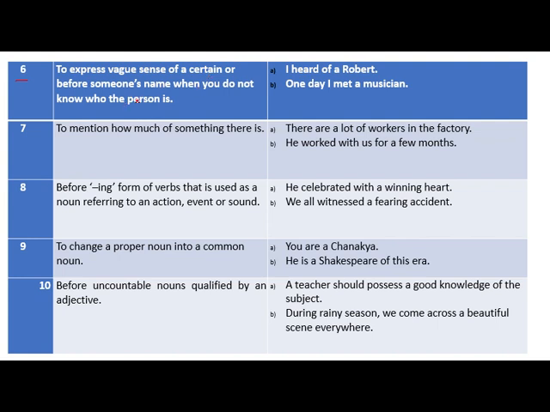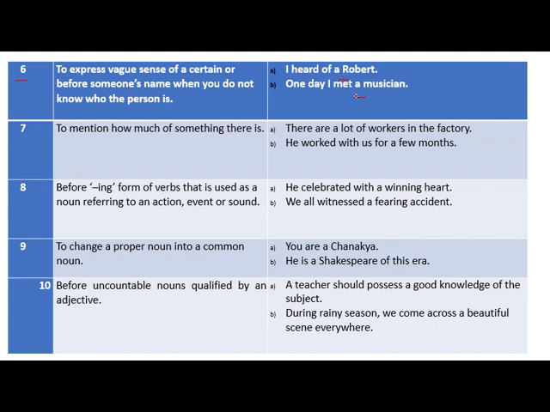If you are not recognizing someone individually, you can use the article a. For example, I heard of a Robert. I just heard of Robert's name. I don't know much more about Robert than his name. Then I will use the article a.